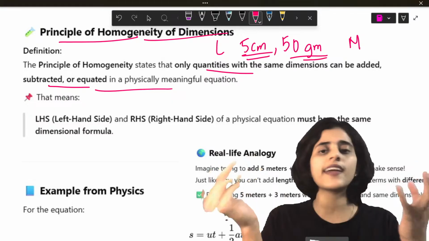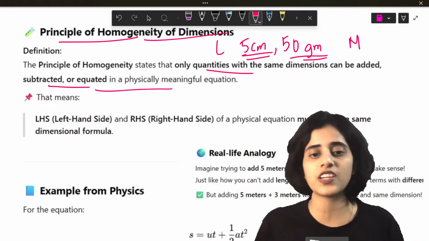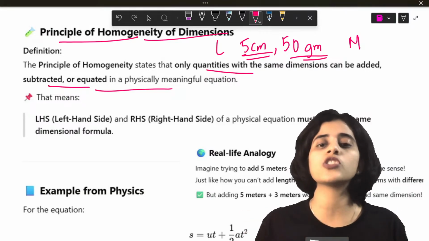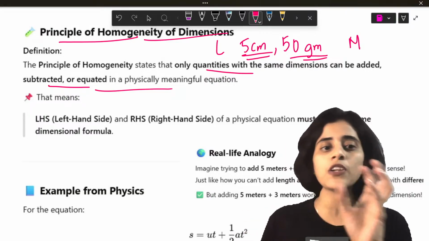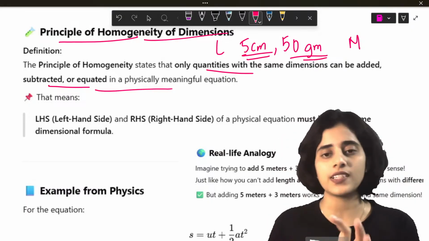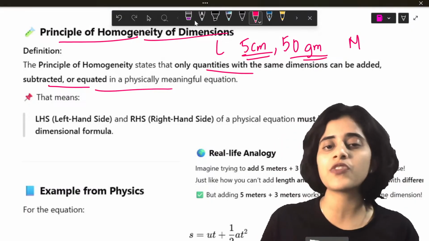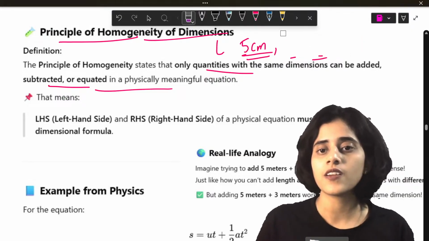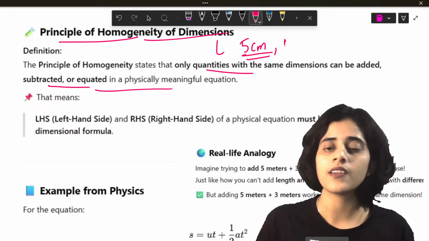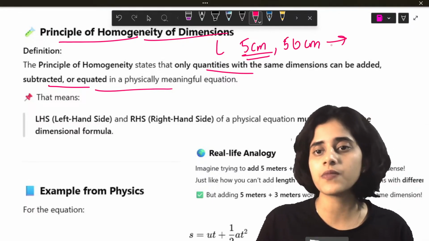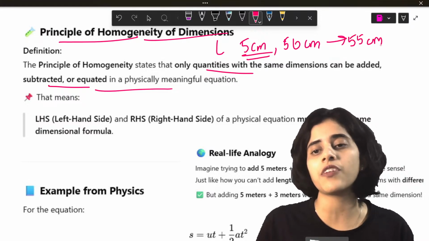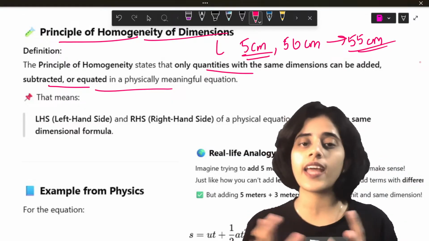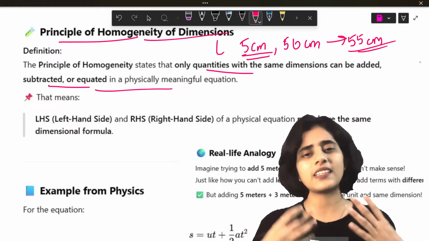It's M. So you can't add these two. I can't add 5 centimeter and 50 grams. So that is principle of homogeneity. Quantities with same dimension can be added, subtracted, or equated. Now if it is 5 centimeter and 50 centimeter, you can add it, it becomes 55 centimeters. If they have the same dimensions, you can add them, subtract them, multiply them, whatever you want, you can do.